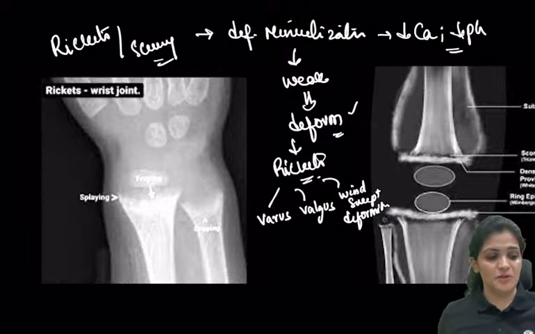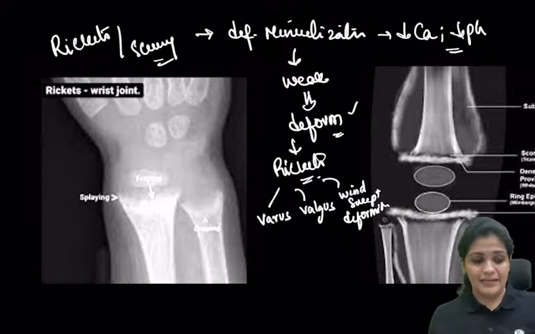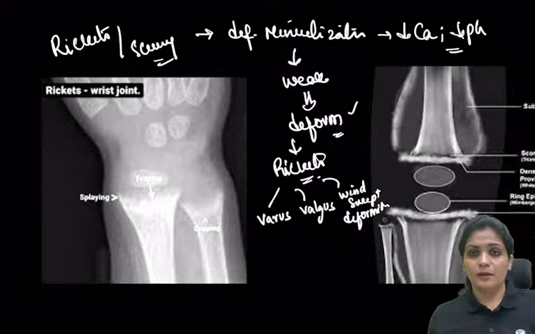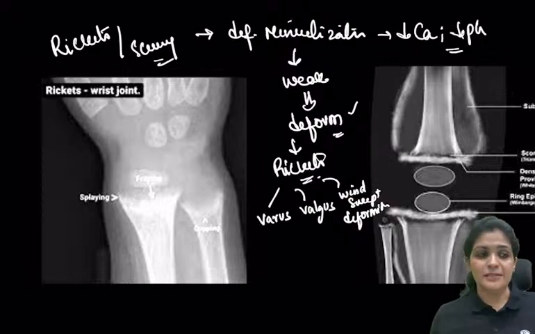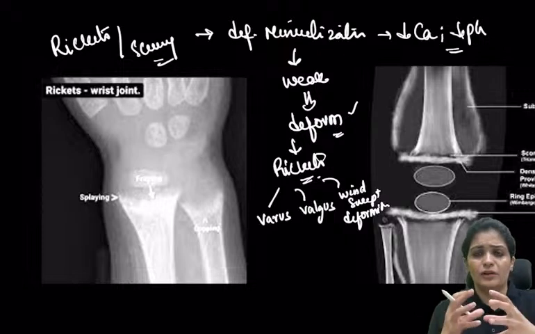Whenever there is a defect in the mineralization, it will result in rickets. That means the bones become very weak, so that they tend to deform, right?